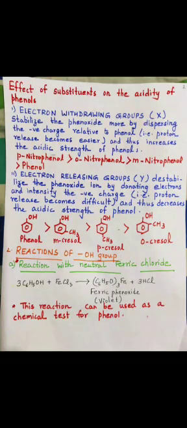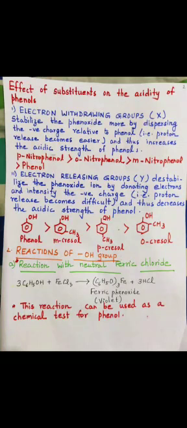Whereas if any electron donating group like methyl group is present with respect to OH, it increases the intensity of the negative charge, and therefore the proton release becomes difficult and thus the acidic strength decreases. This is the first chemical property.